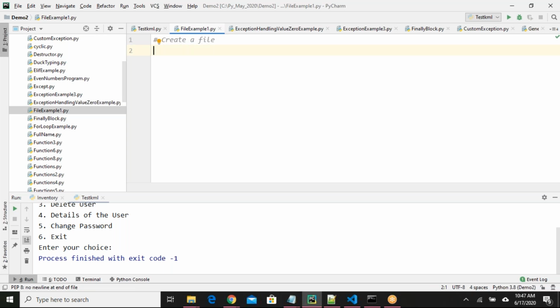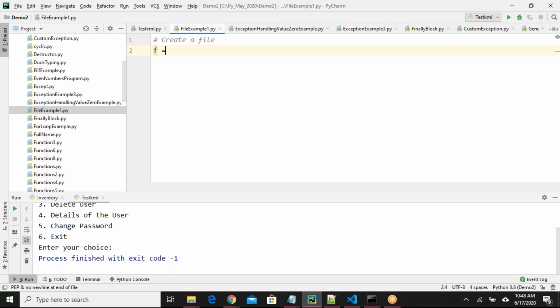In order to create a file, we need to create the file object and we need to use the file name and file mode. What is the file mode we need to use? We have to use W. W is used to write the file. The file will be opened in the write mode.